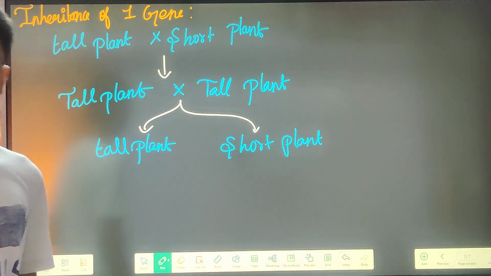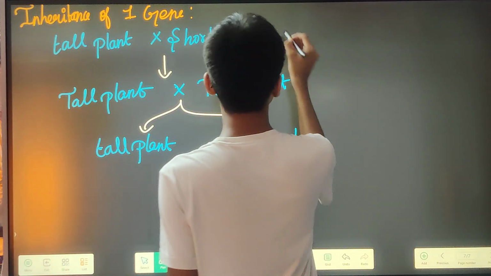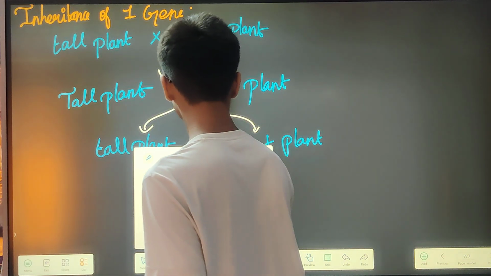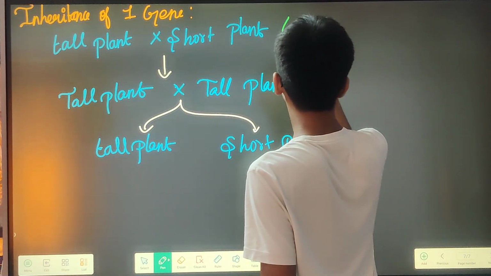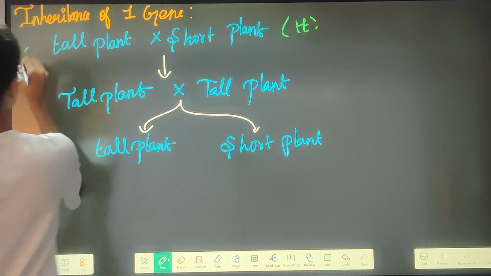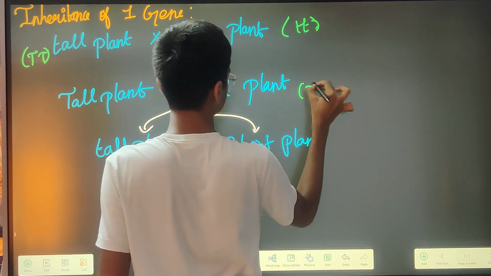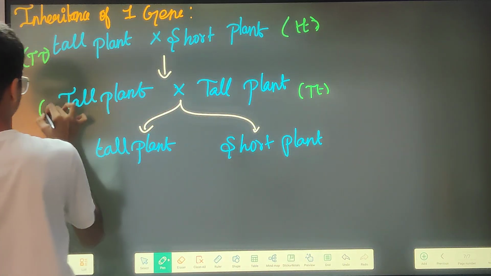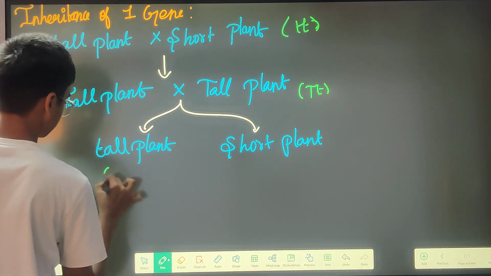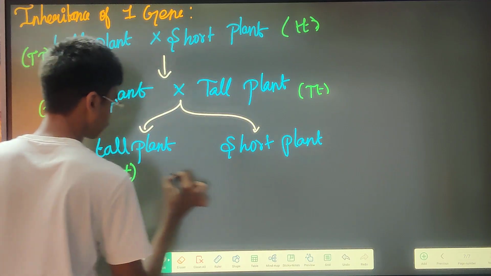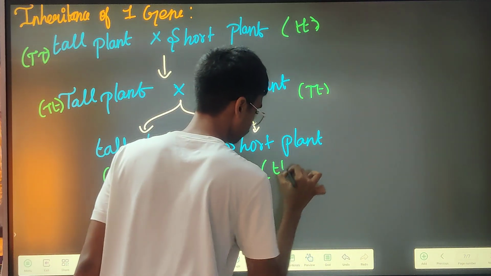In that time he didn't know what these factors were. He didn't know what this small tt was.